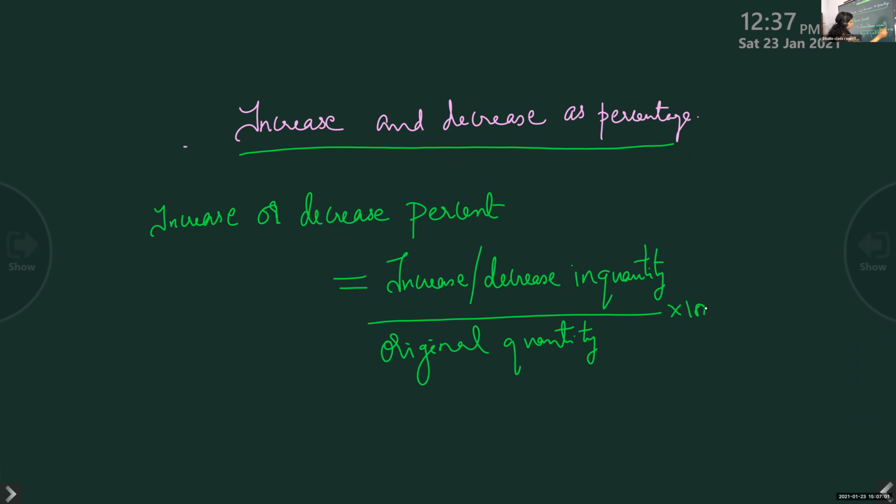This is the formula we use. Increase or decrease in quantity divided by original quantity into 100.